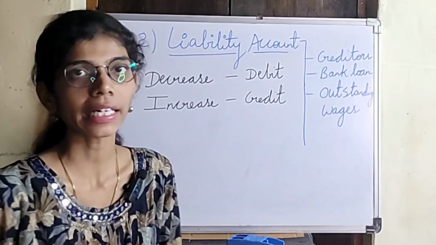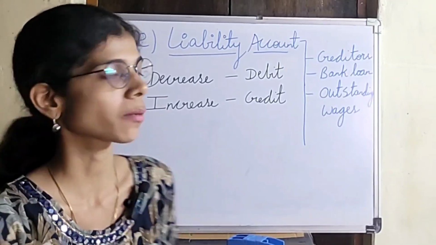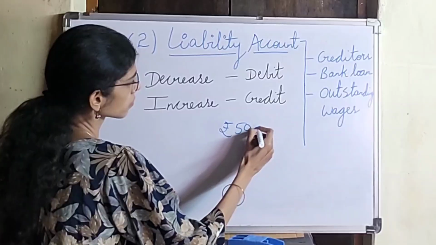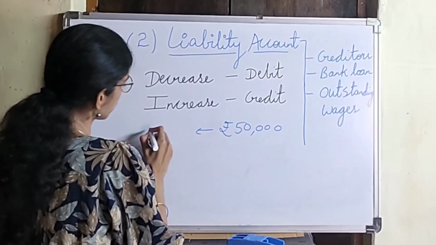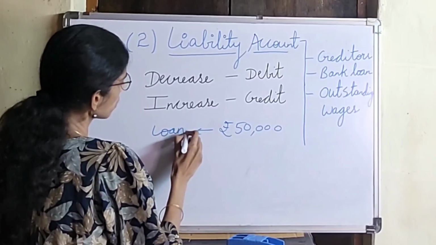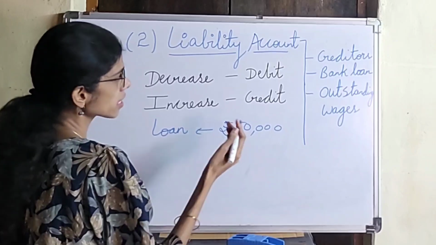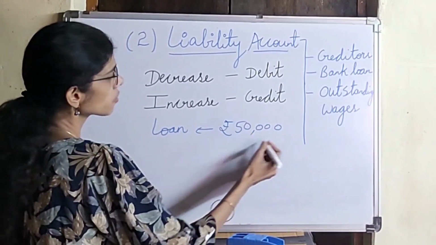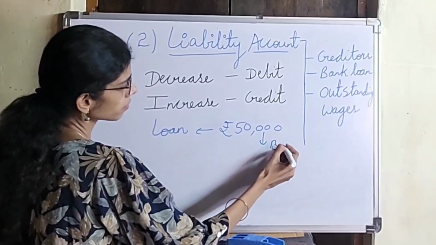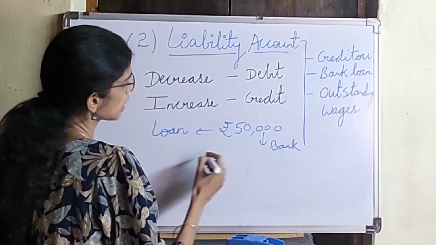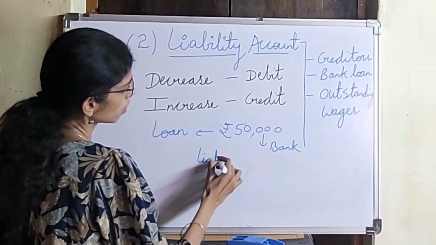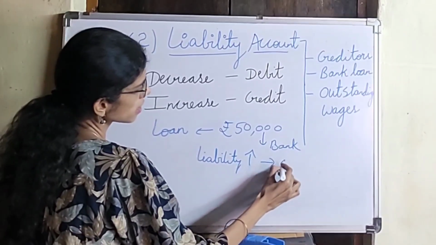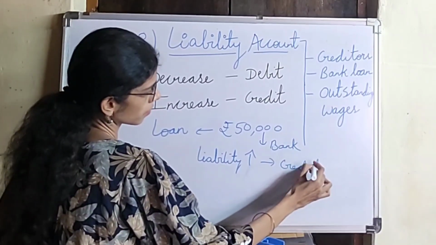So let us understand this with an example. Suppose a businessman takes a loan from bank for his business. Suppose he has taken a loan of rupees 50,000. So here what happens, the liability itself is a loan, right, where we have to pay someone. So here when he takes a 50,000 loan from the bank, the liability value will increase. When the liability value increases, it is credit.